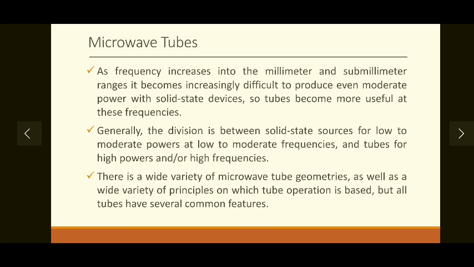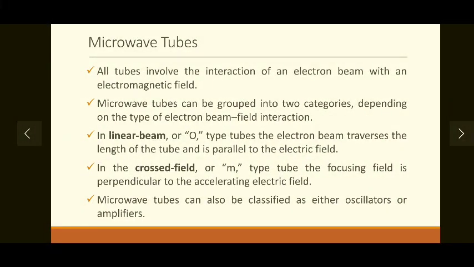So although there is a difference in geometry and principle, many features are still common in all these types. One such feature is the interaction of an electron beam with an electromagnetic field. So all these tubes exhibit at least one common feature, that is the interaction of an electron beam with an electromagnetic field, and how that is used for generating high power we are going to see.